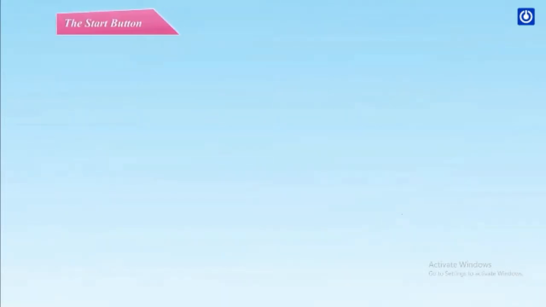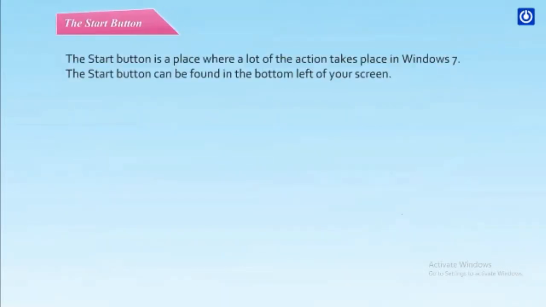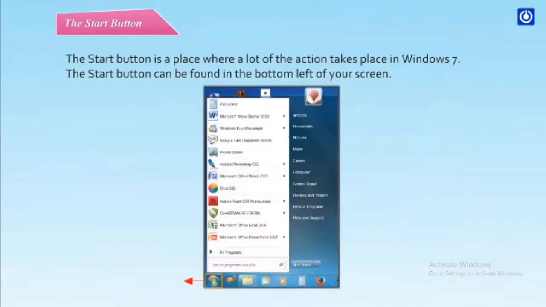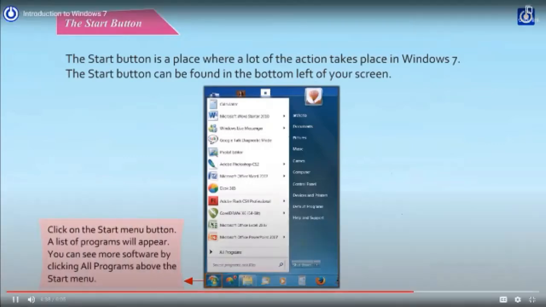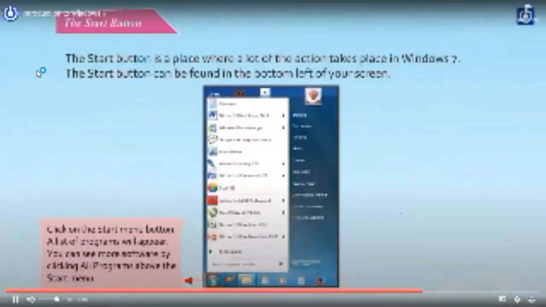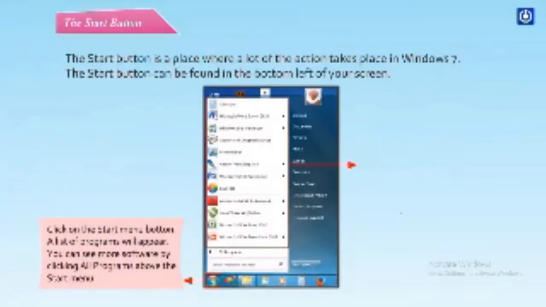The Start button. The Start button is a place where a lot of the action takes place in Windows 7. The Start button can be found in the bottom left of your screen. Click on the Start menu button. A list of programs will appear. You can see more software by clicking All Programs above the Start menu.